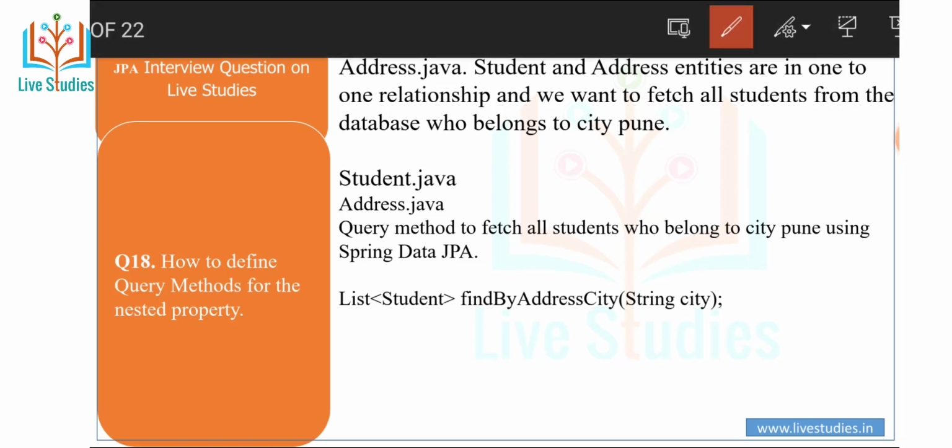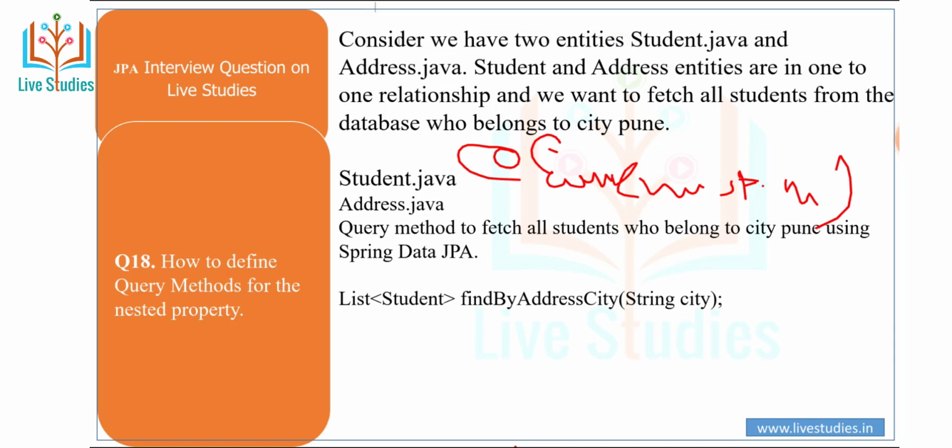You can write @Column with name equal to "name", just like this. Then another point is university. In a query method, to fetch all students who belong to the city Pune using Spring Data JPA, just create the Address class.